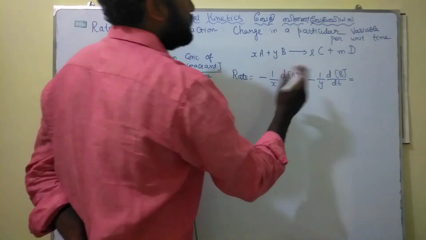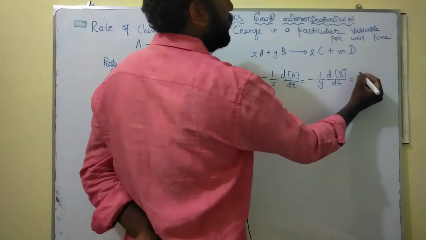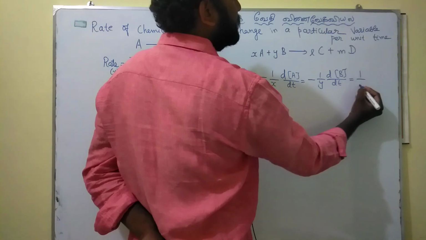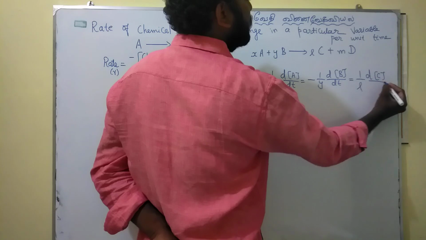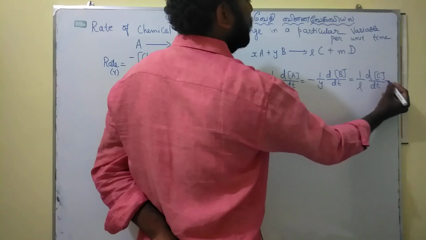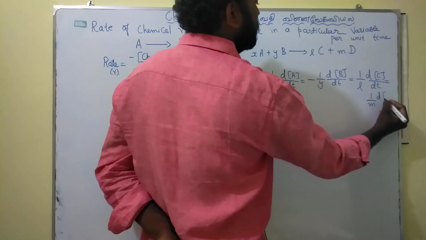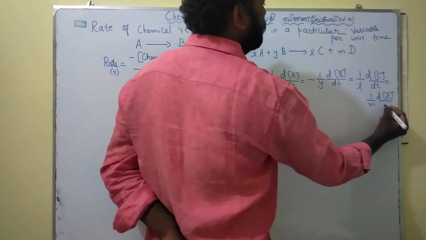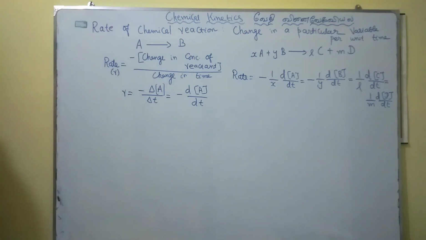That is the change in concentration of reactants. Now the change in concentration of the product formed here has a positive sign: 1 by l, change in concentration of C with respect to change in time, and 1 by m, change in concentration of D with respect to time, d[D] by dt. In this way we can write the rate of reaction for any stoichiometric equation.